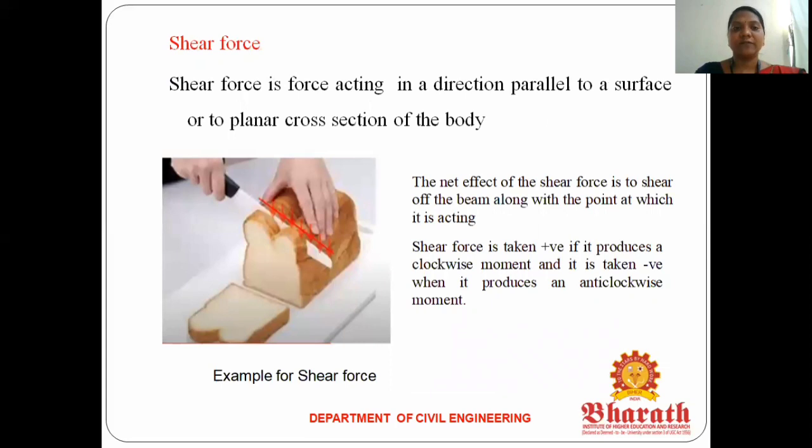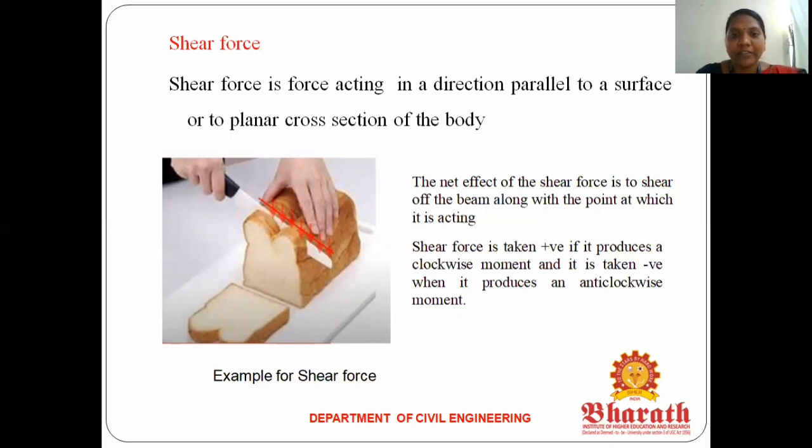So the next one, shear force. Shear force is a force acting in the direction parallel to the surface or to the planar cross section of the body. Okay. So here, what does shear force mean? The shear force is acting in the direction parallel to the surface. So here bread is the surface. The knife is a force. That force acts on the bread. It means parallel.